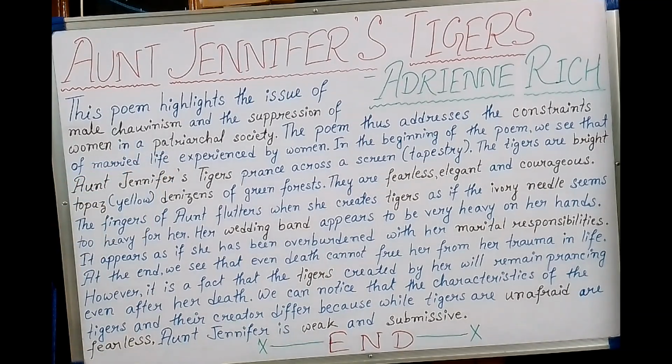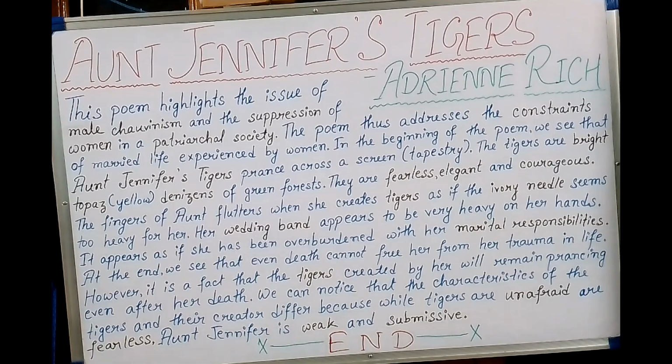So the poem thus addresses the constraints of married life experienced by women. So this particular poem highlights the constraints, that is the challenges or the problems that women face throughout their married life. In the beginning of the poem, we see that Aunt Jennifer's tigers prance across a screen tapestry.